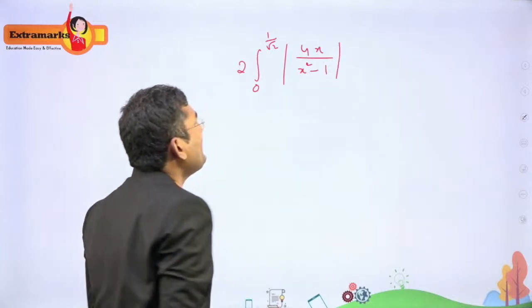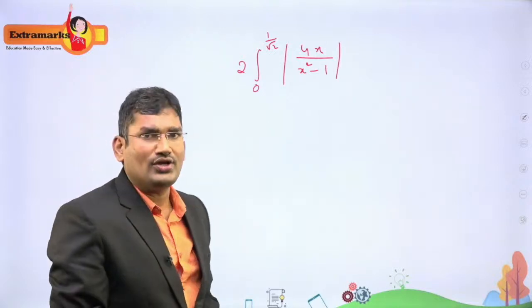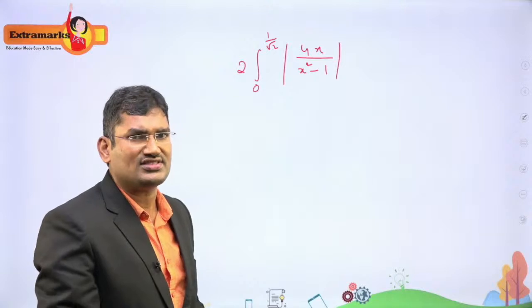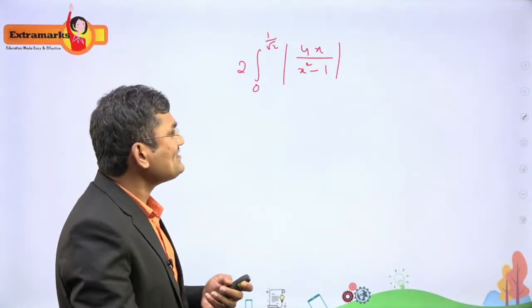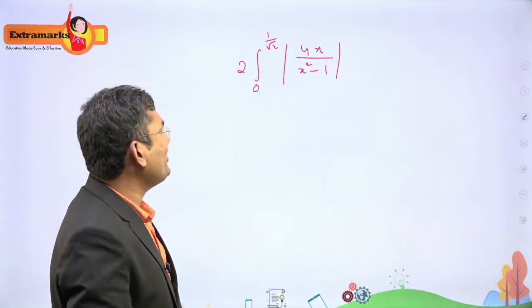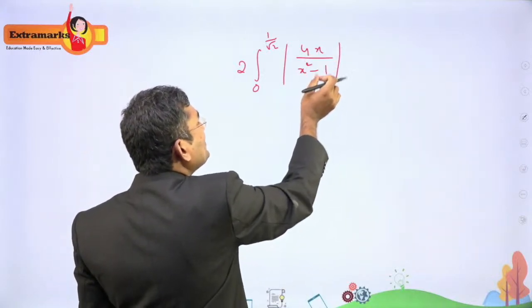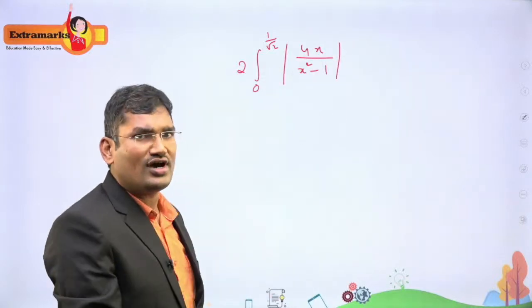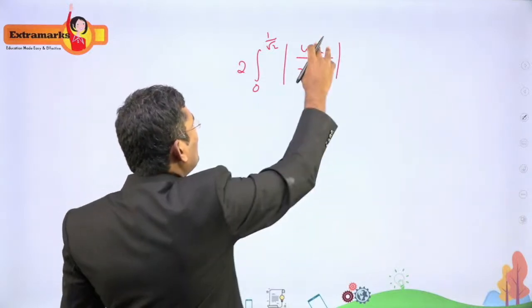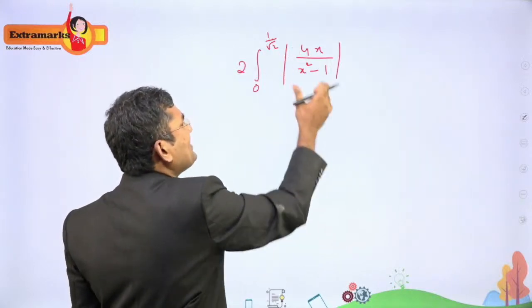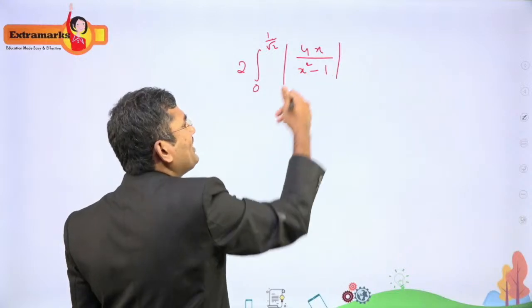But remember one thing. In the interval 0 to 1 by root 2, the value of 1 by root 2 is 0.7 something. So take any value which lies in the interval 0 to 0.7. Let it be 0.5. Substitute here. What will you get? Negative. We are getting a negative value inside the modulus. Whenever you get a negative value inside the modulus for the given limits, you have to remove the modulus sign and put the minus sign.